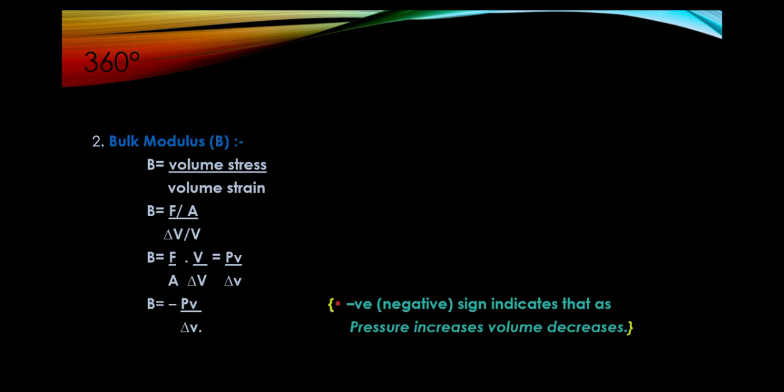Second modulus, that is bulk modulus, denoted by B. Bulk modulus is equal to volume stress by volume strain, where volume stress equals F by A, divided by volume strain, that is delta V by V. So B equals F by A into V by delta V, equal to PV by delta V. That gives us B equal to minus PV by delta V, where the negative sign, as given in the side note, indicates that as pressure increases, volume decreases.